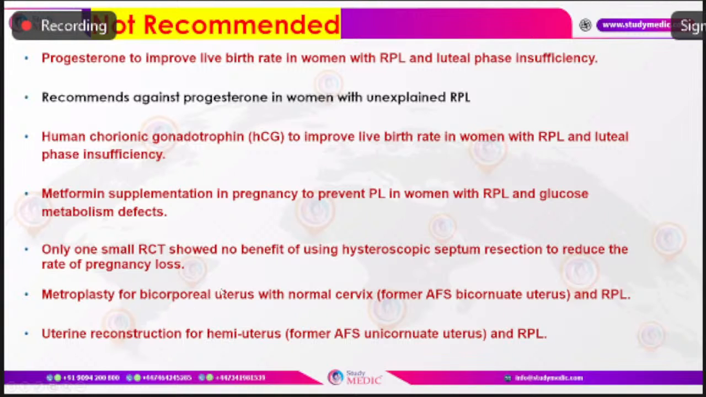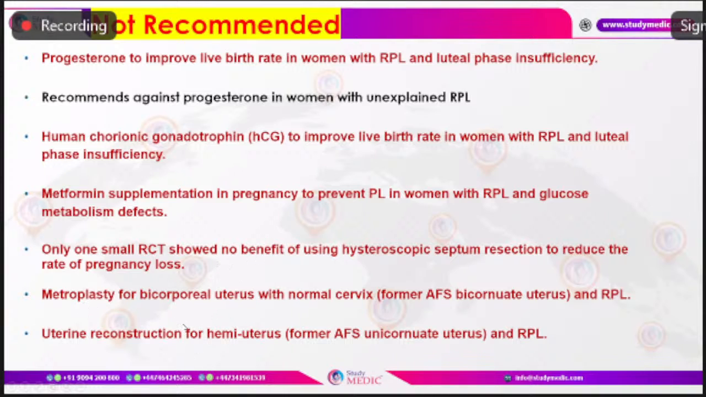Only one small RCT has shown that there is no benefit of doing a hysteroscopic septal resection on those women with septate uterus and recurrent pregnancy loss. But earlier it was told that hysteroscopic septal resection might improve the live birth rate in those women who are suffering subfertility or recurrent pregnancy loss because of septate uterus. But the new guidelines have come with an update that one small RCT showed there was no evidence of benefit.